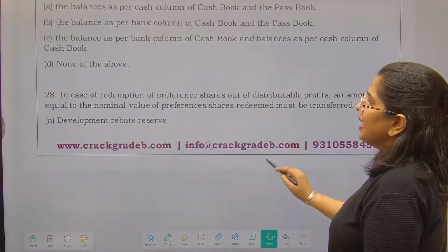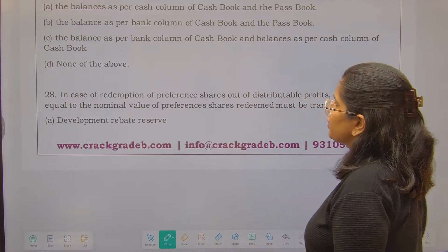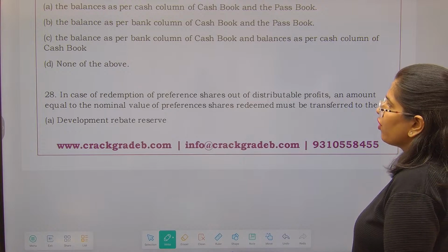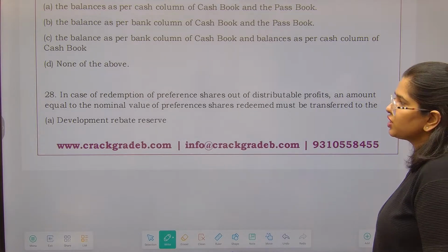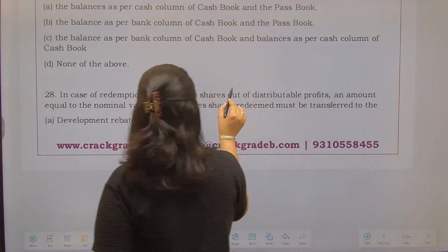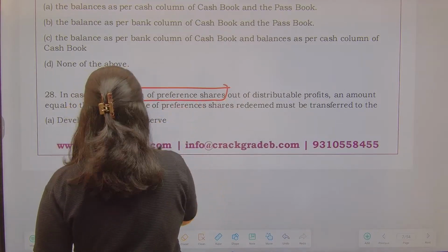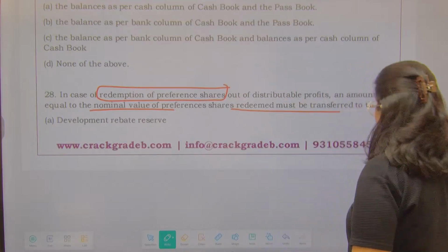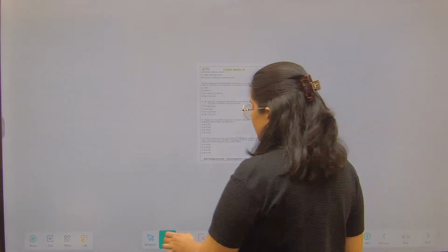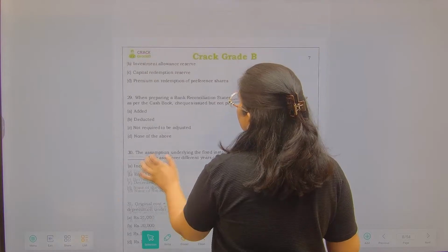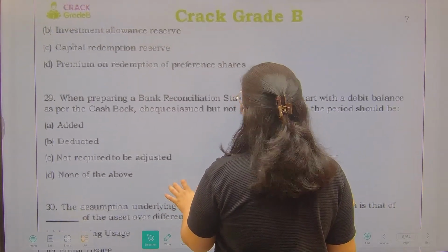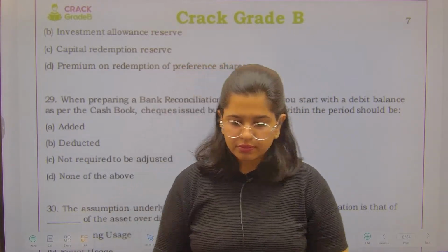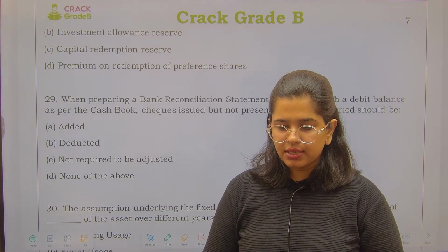Now next we have: in case of redemption of preference shares out of distributable profits, an amount equal to the nominal value of preference share redeemed must be transferred to. When you are redeeming preference shares, an amount equal to nominal value should be transferred to the development rebate reserve, investment allowance reserve, capital redemption reserve, or the premium on redemption of preference shares. Where do we need to transfer this?